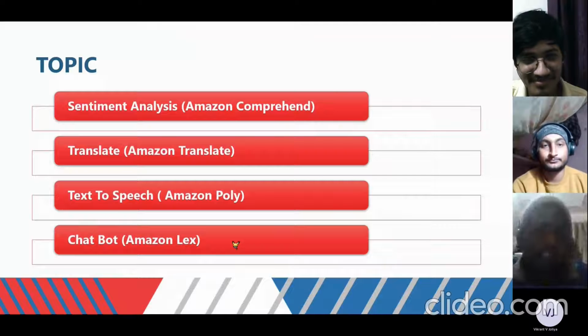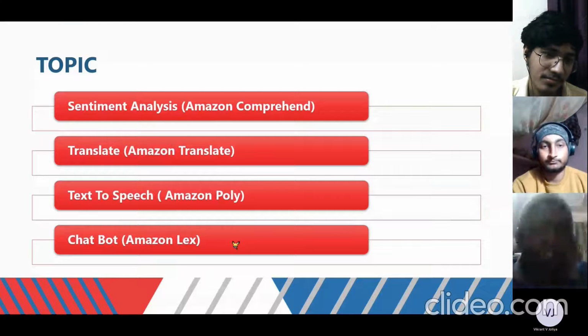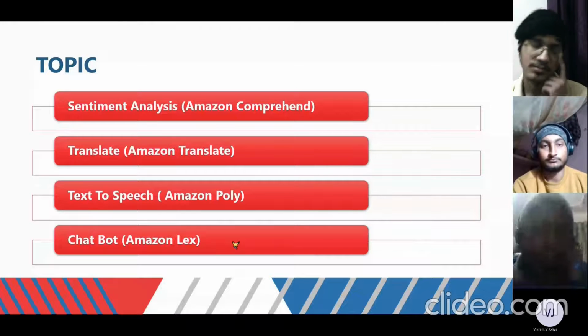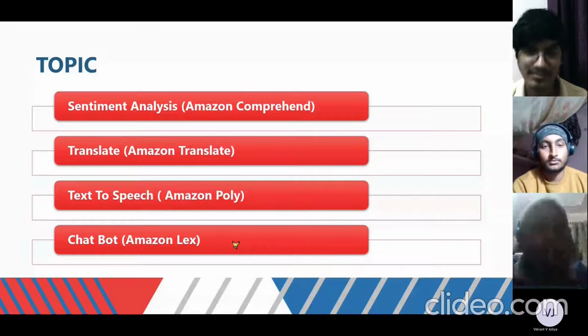So the topic is sentiment analysis, translate, text to speech, and chatbot. Sentiment analysis would be presented by Kunal Vasudevan. Translate would be presented by Shagun Pandey, text to speech would be presented by Vikrant Bijolia, and chatbot would be presented by Afsar Imam.